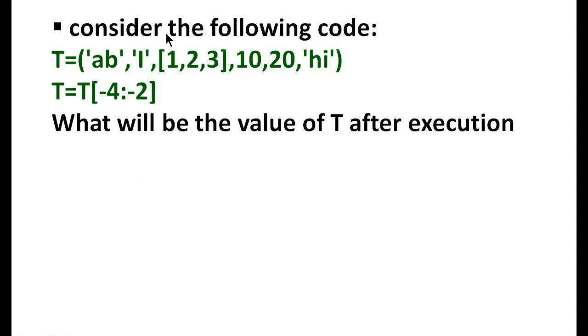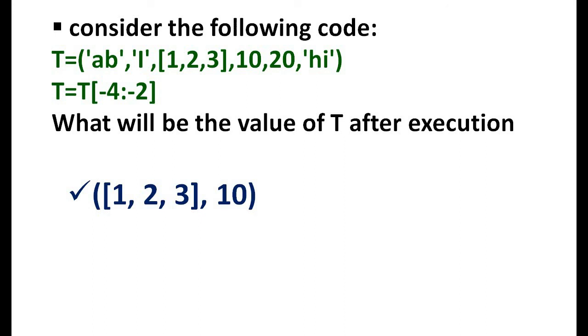Next one. Consider the following code. T equal to some values. Next line, T equal to T of minus 4 colon minus 2. What will be the value of T after execution? Answer is this list, then 10. Slicing a tuple is just like slicing a list.